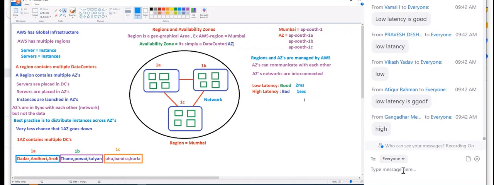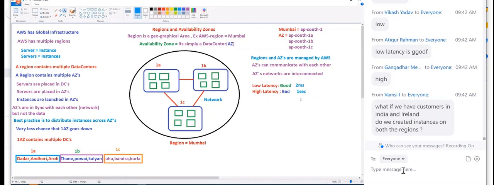Whenever you have customers in a particular region, you should choose that region only. You might have a question, sir, what if my customers are across the world? You have a concept to handle it. So what if we have customers in India and Ireland? That's what I said, not everything in one shot.